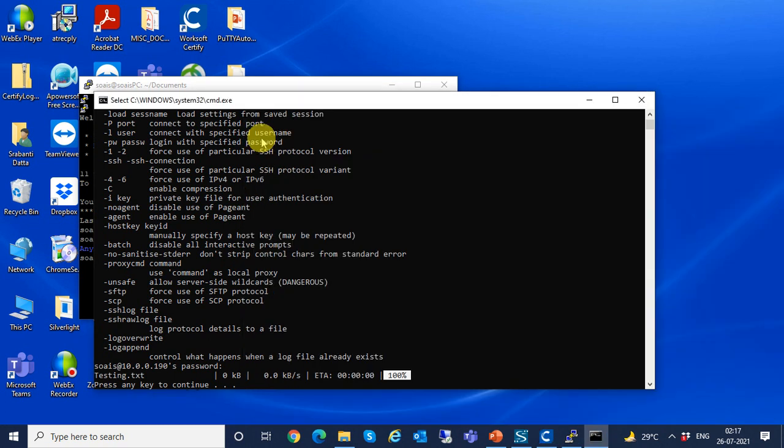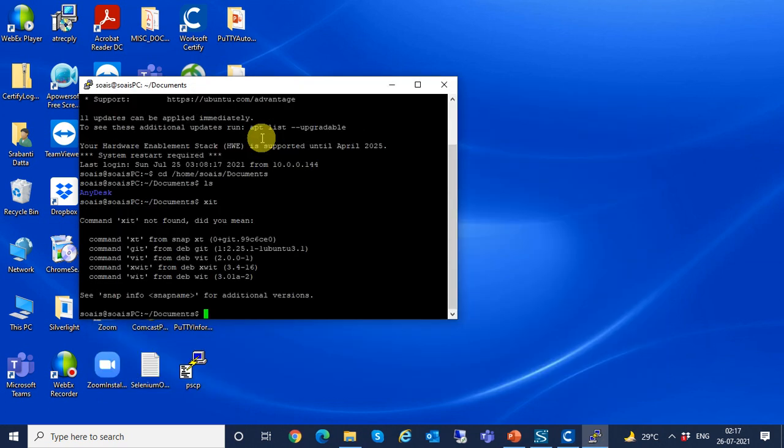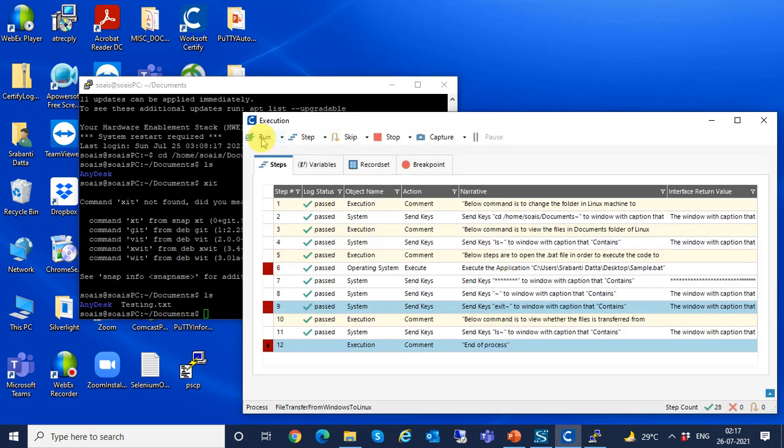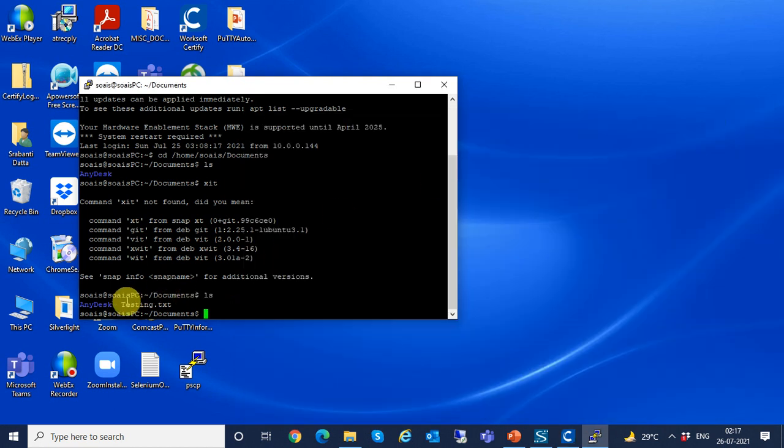Now I'll close this command prompt window. And here I have again typed the command to see whether the file is transferred now. So here you can see the testing.txt is present in documents folder. Earlier this was not present in this folder.